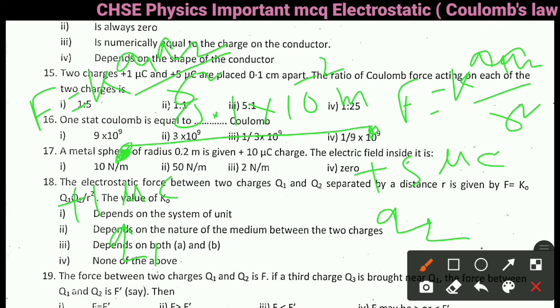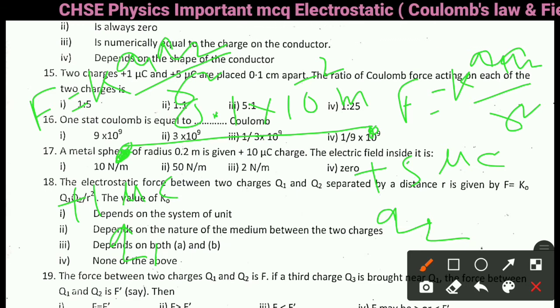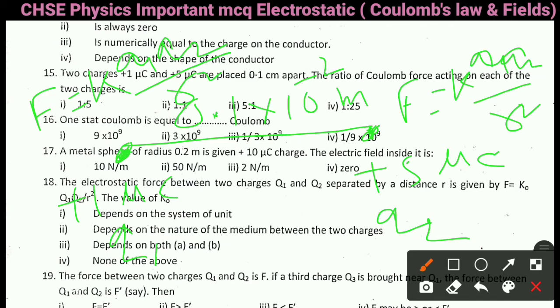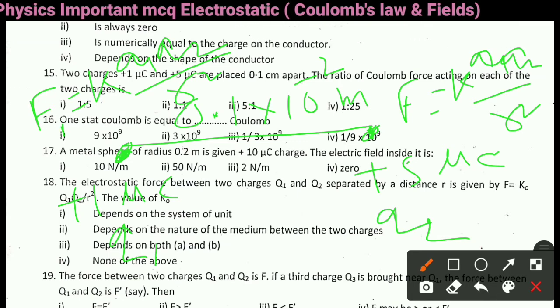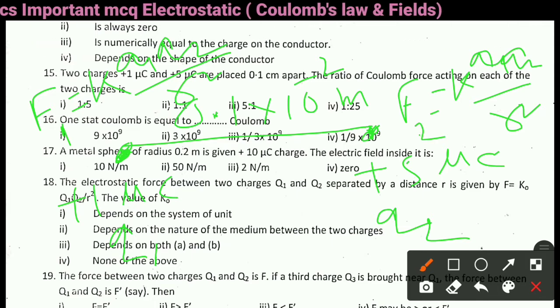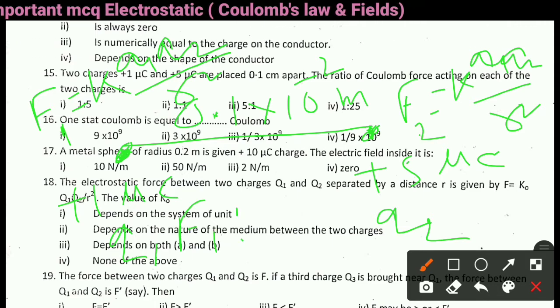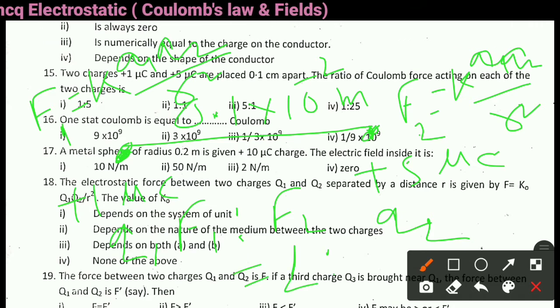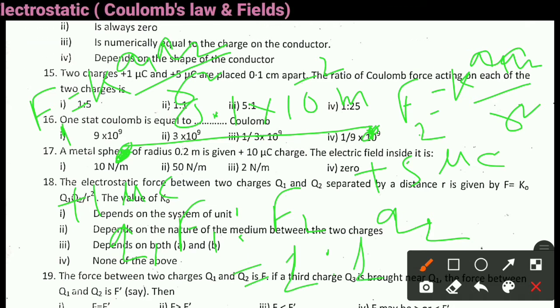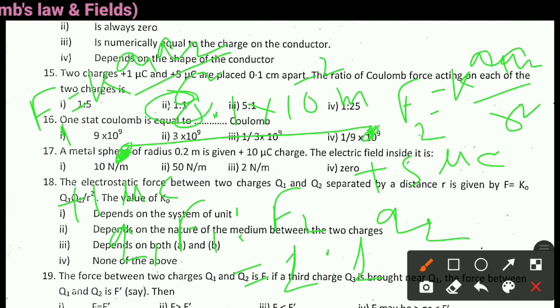So at that point Q1 and at that point Q2, the force is same. So if we say this is force 1 and this is force 2, then F1 ratio F2 is equal to 1:1. So this is a very interesting question. In that case, the ratio of the force will be 1:1. So right answer is option 2, 1:1.